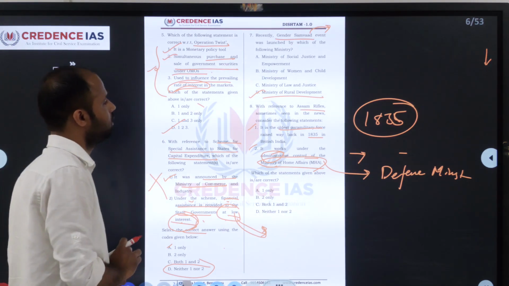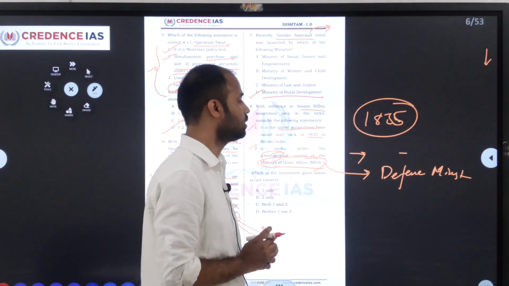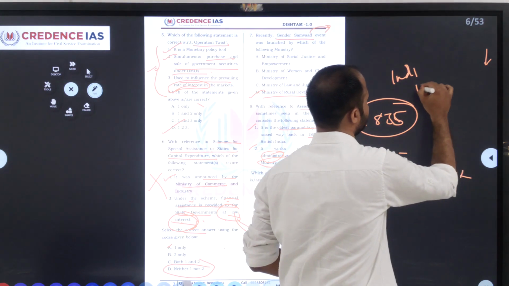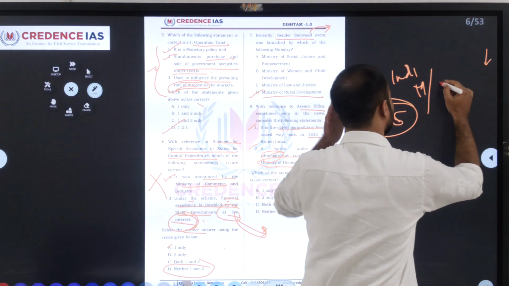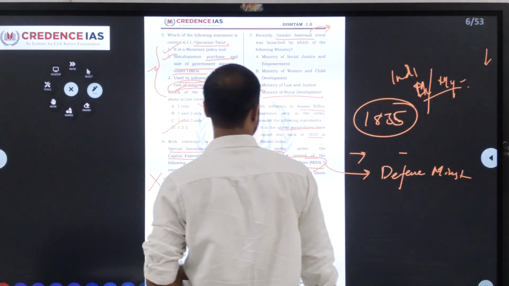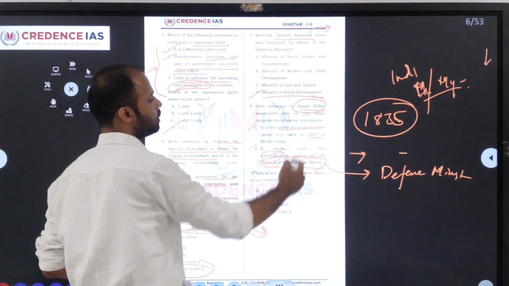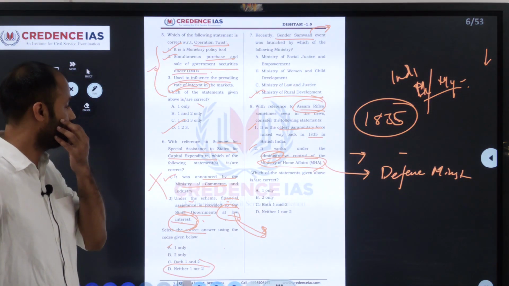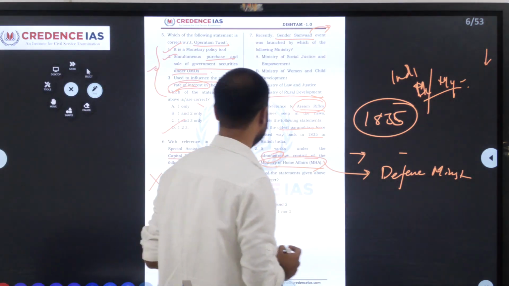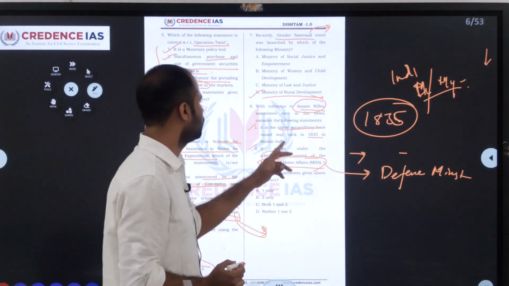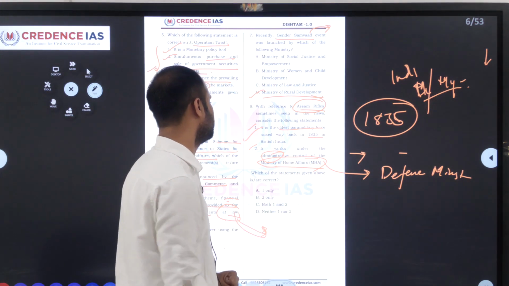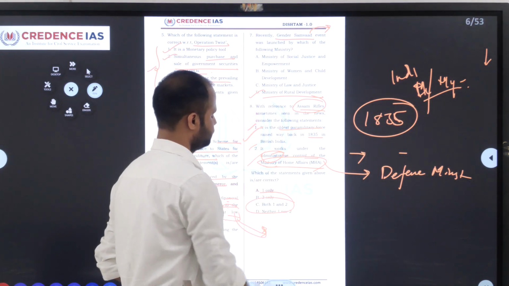The task of Assam Rifles is to maintain law and order in the northeastern states, and along with the Indian Army, it will guard the Indo-Myanmar border. So with this information we can answer. The first, that it's the oldest, is correct, and it works under the administrative control of the Ministry of Home Affairs. It is also right. So both 1 and 2 are right.